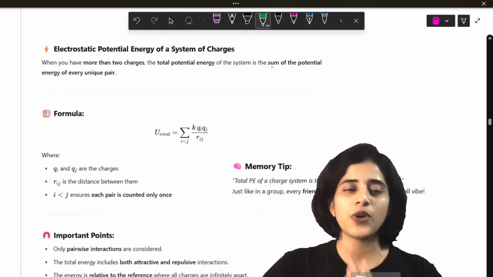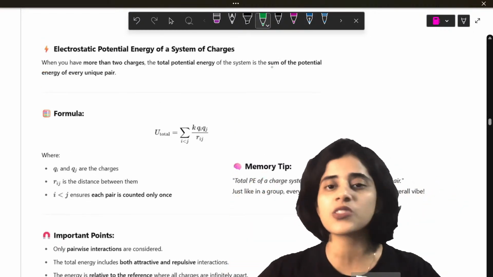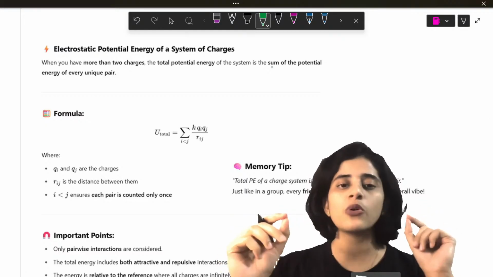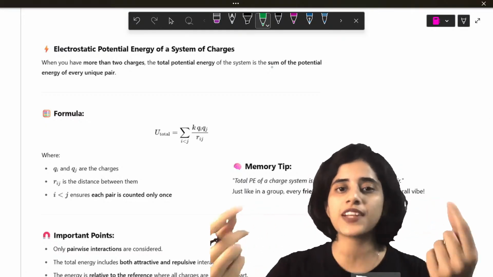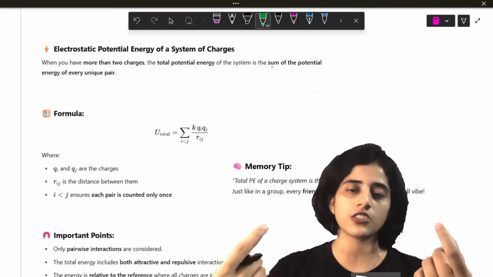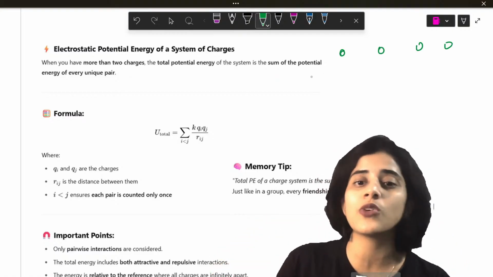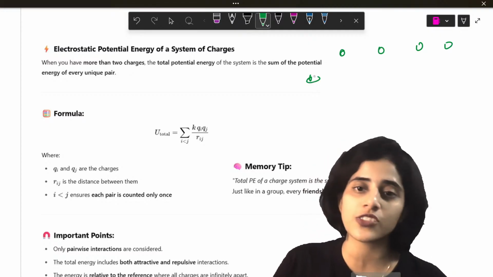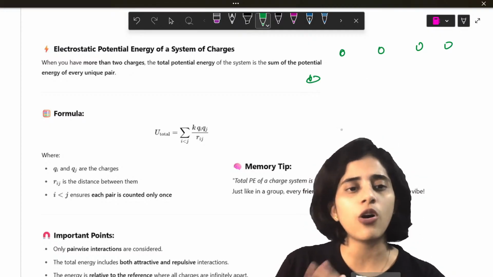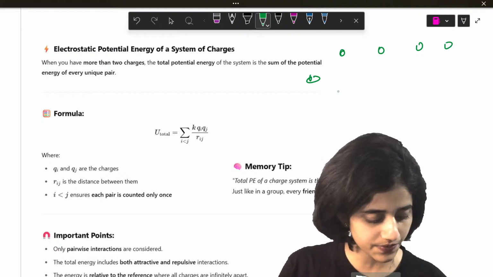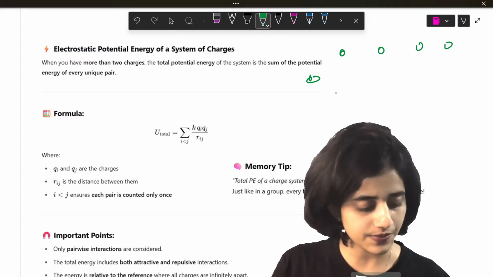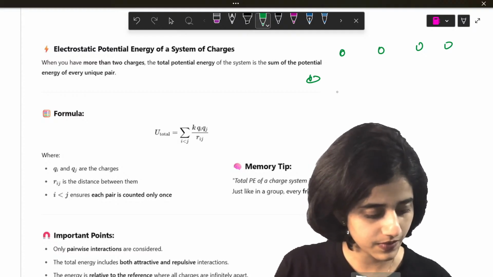Now imagine you have a system of charges. This is for two charges. We found out a method to use potential energy for two charges. Now imagine you have 10 charges. 1, 2, 3, 4. I don't want to draw 10, so let's say you have 5 charges. Now they will all have a potential energy between them, isn't it? Won't they all have a potential energy between them?